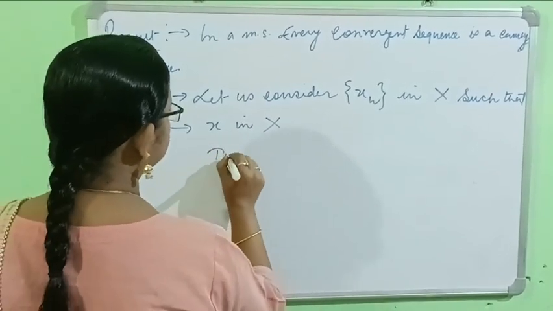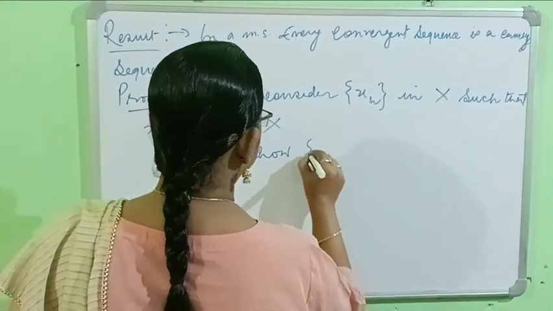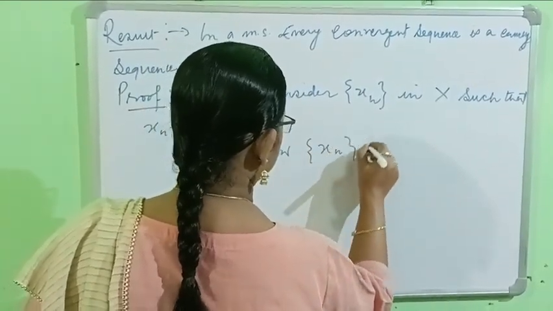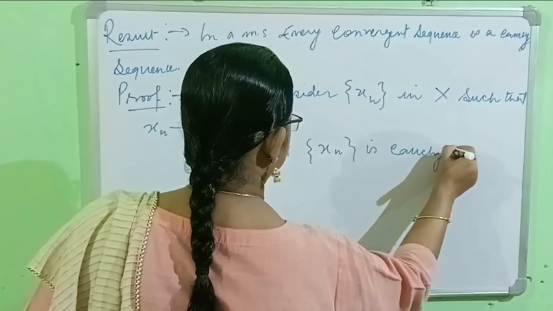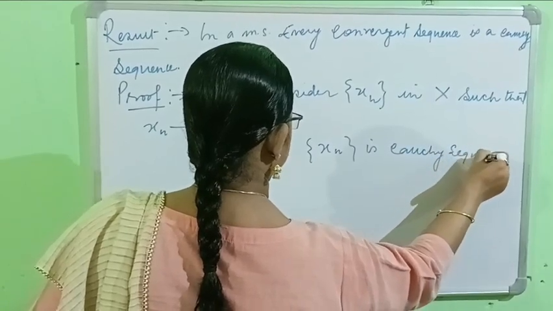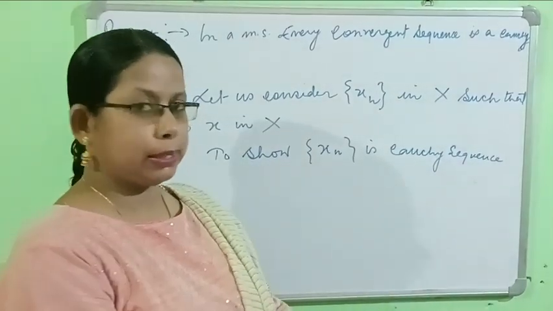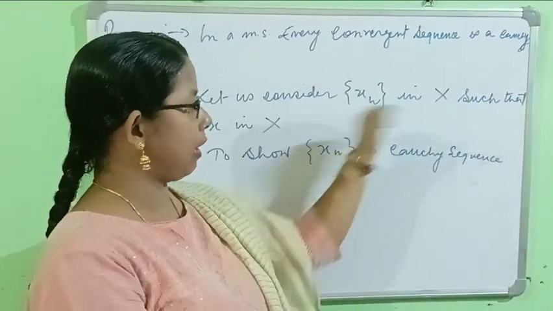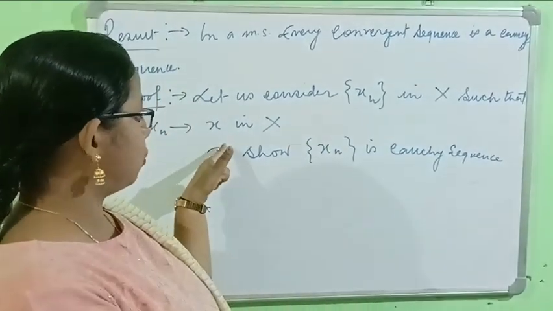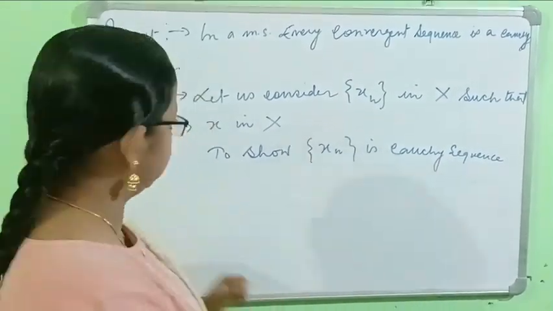To show {x_n} is a Cauchy sequence. So every convergent sequence is a Cauchy sequence. First, we have considered a sequence {x_n} in X such that {x_n} converges to x in X. We have to show {x_n} is a Cauchy sequence.